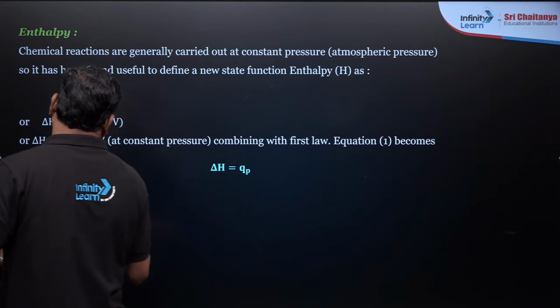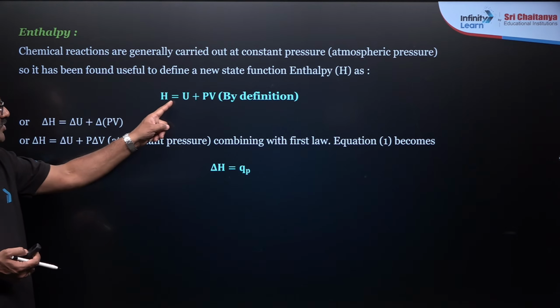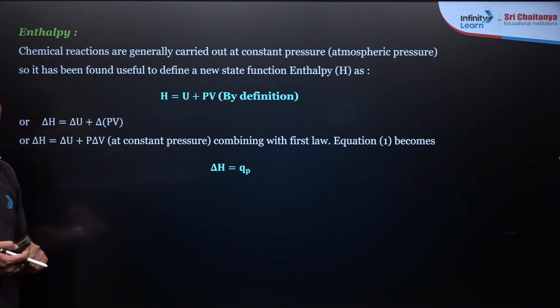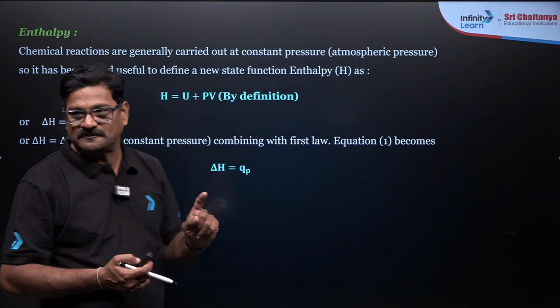So you can say at constant pressure, combining with the first law, equation 1 becomes: H is equal to U plus PV by definition. What is enthalpy? If somebody asks you, by definition H is equal to U plus PV.